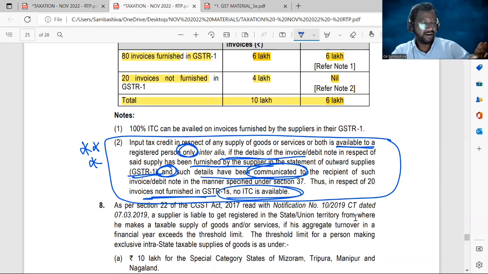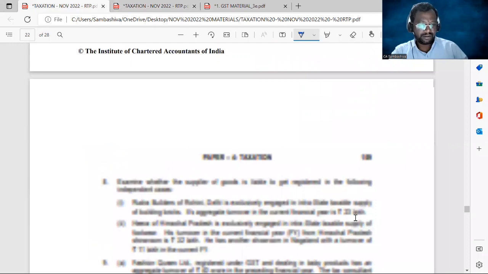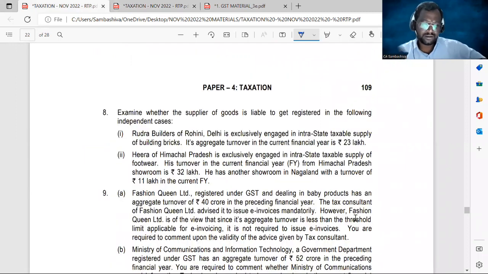Okay, sir. Next, problem number 8. We have two sub questions here. Examine whether the supplier of the goods is liable to get registered in the following independent cases. Two cases are given, two cases are independent. First one, Rudra Builders of Rohini, Delhi, is exclusively engaged in the intrastate taxable supply of the building bricks. Its aggregate turnover in the current financial year is 23 lakhs. Now we need to decide whether Rudra Builders is liable to get registered under the GST Act or not.